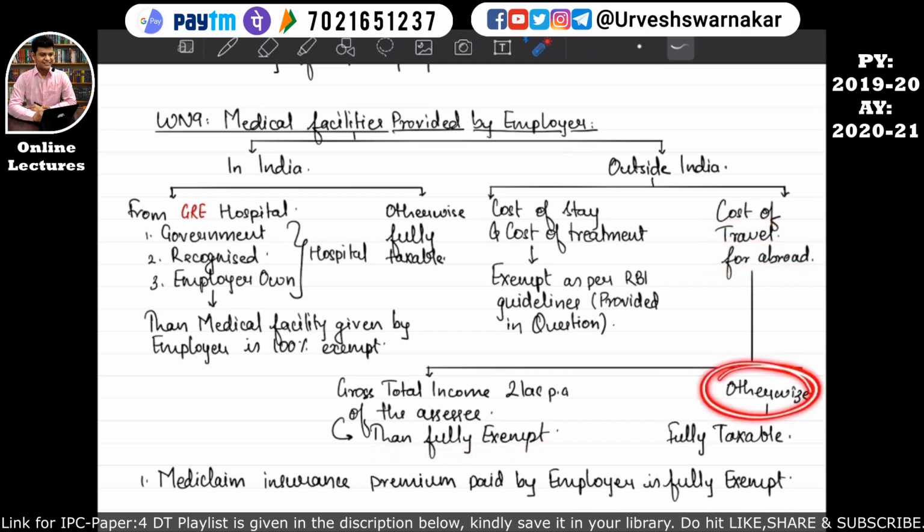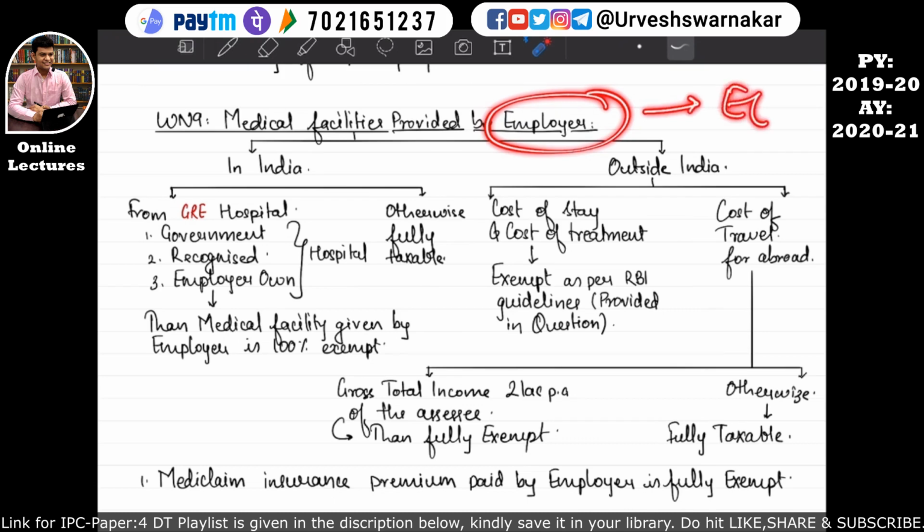But otherwise, if the employee's salary is more than this gross total income of rupees 2 lakh per annum, then whatever amount of medical facility, that is the cost of travel for abroad, is paid by the employer on the employee's behalf will be fully taxable. That means it will be taken into the computation of income from salary. I hope this is quite clear to you.